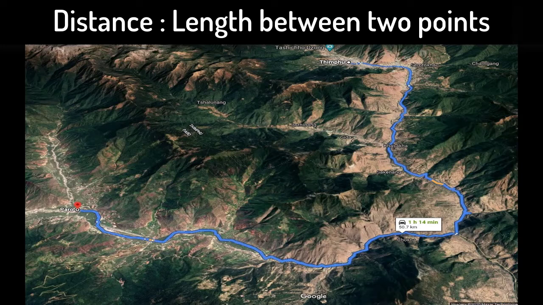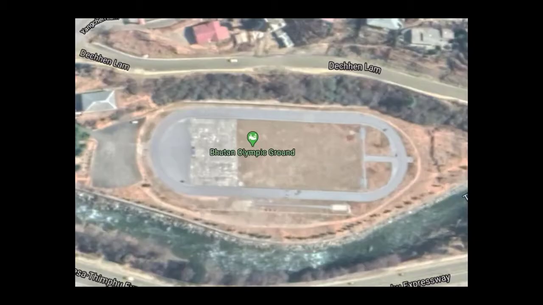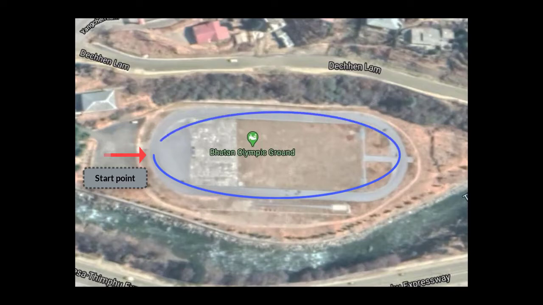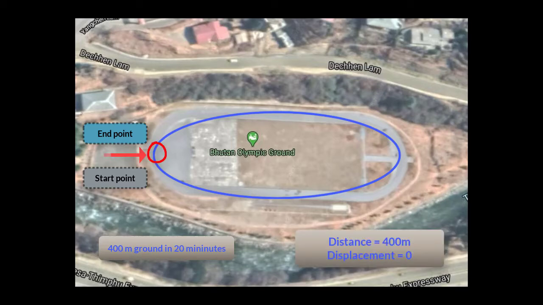Another term similar to distance is displacement. Displacement tells how much an object has moved from its initial position. Like in the example above, the displacement is 57 kilometers because me, an object, has moved 57 kilometers from its initial position. But if you follow a circular path, say you start running from one end of a 400-meter circular ground and complete it in 20 minutes, when you have completed one round and reached the point from where you started, your displacement will be zero.